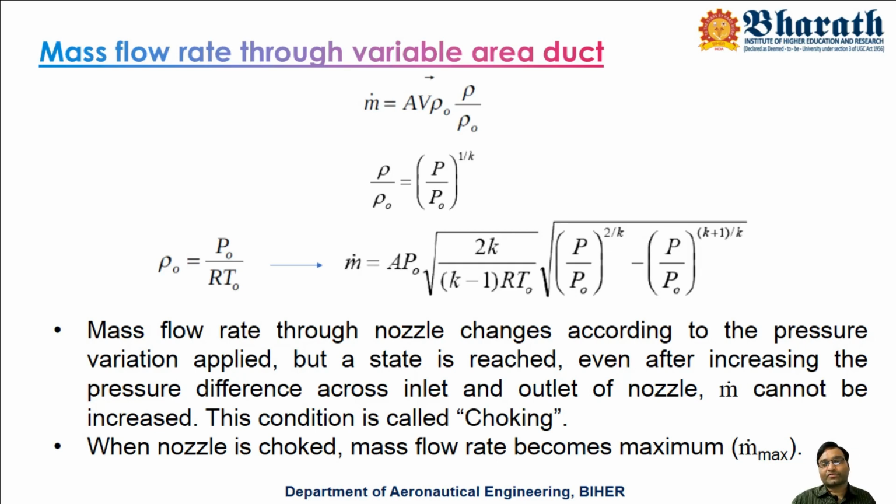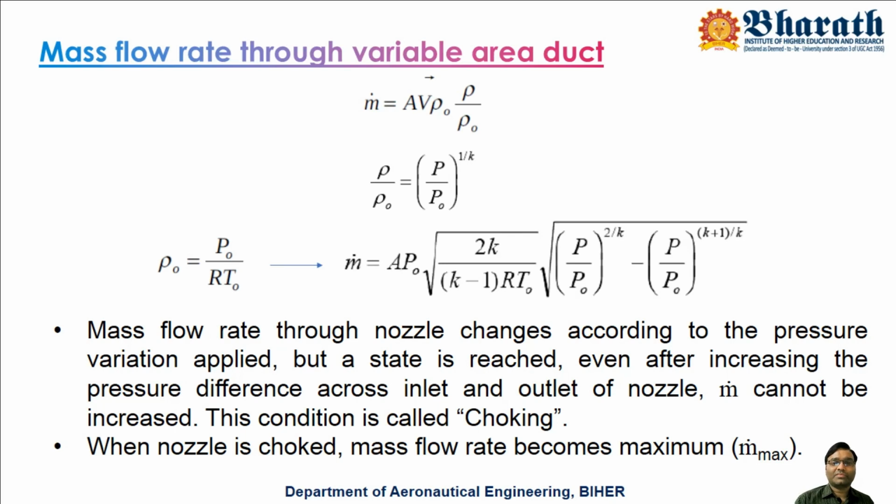So this is the mass flow rate through the nozzle. This is m dot, and if you change the pressure between inlet and outlet, that will guide the m dot. That's why in the end equation you can see mainly P naught and T naught. These two parameters are mainly deciding the m dot along with the area, that is, the cross-sectional area of the nozzle. So the bigger the nozzle, the bigger the m dot.